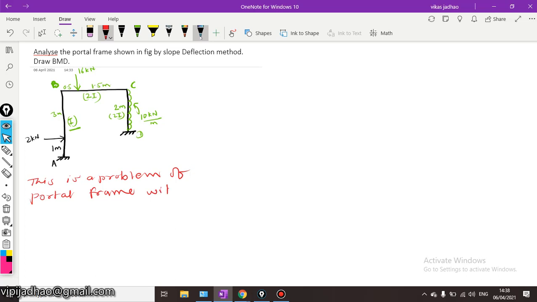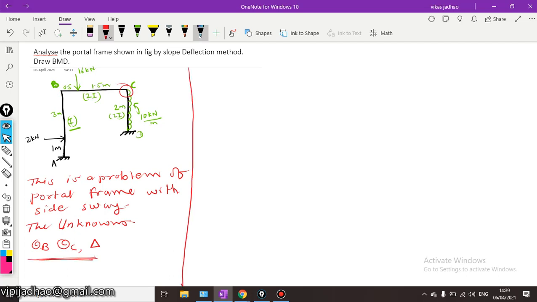Okay, so the unknowns will be theta B, that is slope at B here. Then we will be having another unknown, theta C, that is slope here at C. Then we will be having one additional unknown of delta. Delta will be for AB and CD, for columns only, it will not be for the beam. So these are the unknowns, so we will go with step number 1.